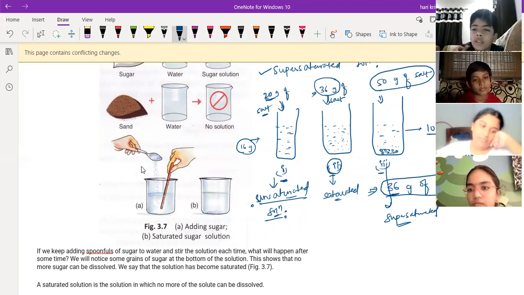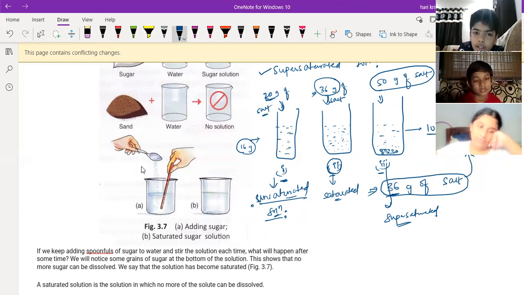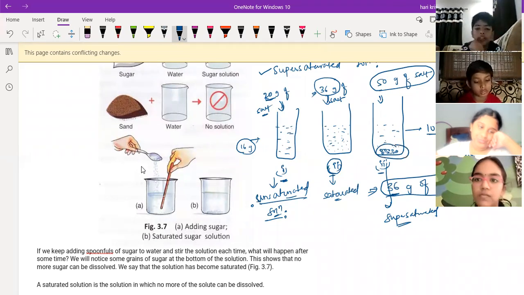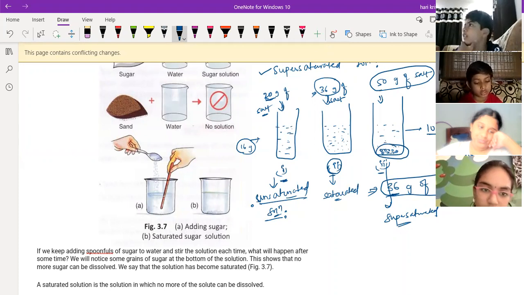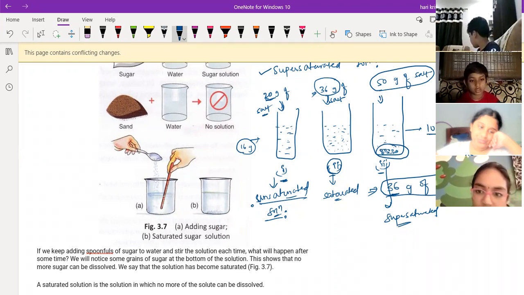Always remember: whichever things are settling at the bottom of the beaker are called precipitate in chemistry. If you're doing some chemical reactions or adding some other substance, whichever thing is settling, you know, sedimentation, right?